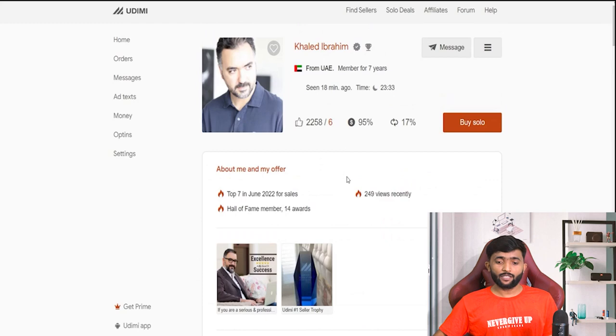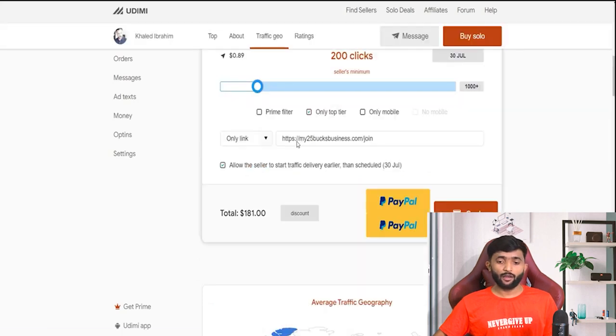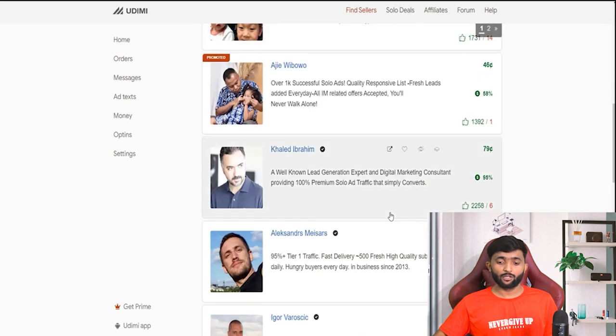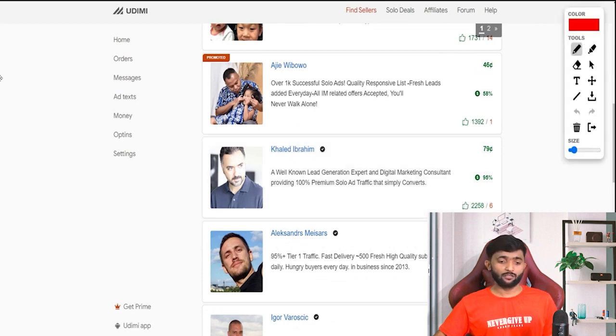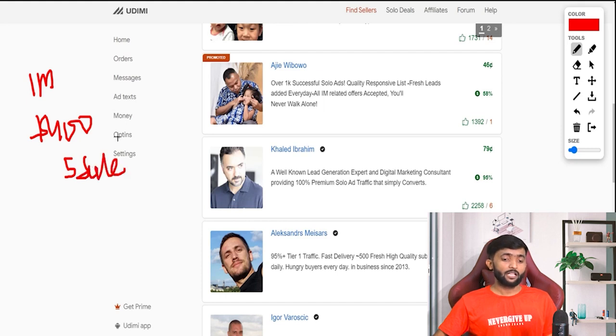So this is one of the traffic sources that you can use, guys. You can buy 200 clicks for the first run. Let's do the math. Let's say you purchased clicks, and in the first month you have spent $400 and you get 5 sales. 5 sales of $20 would be $20 multiplied by 5, which is $100.